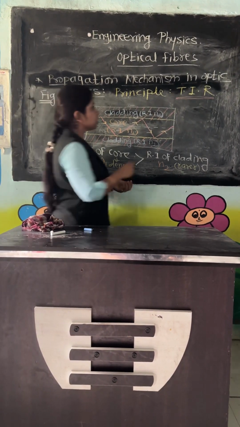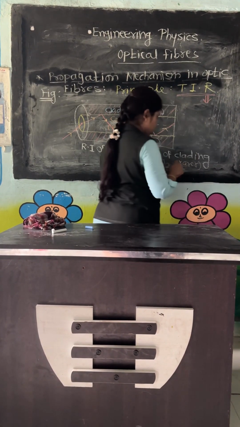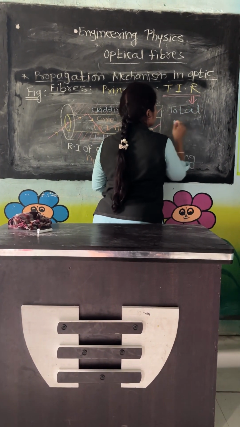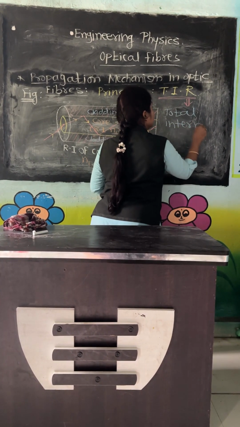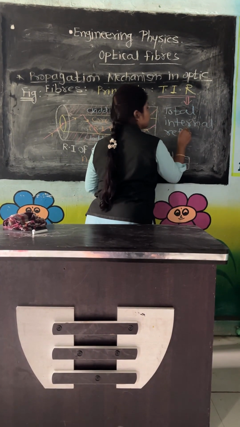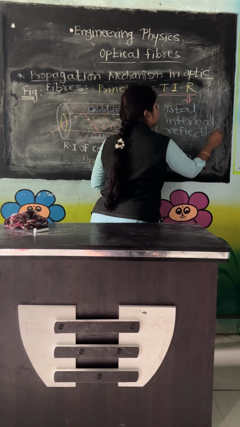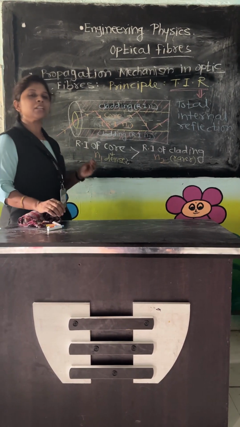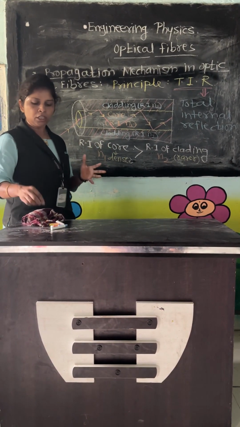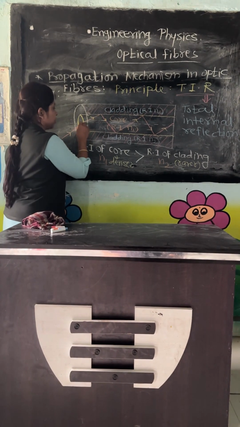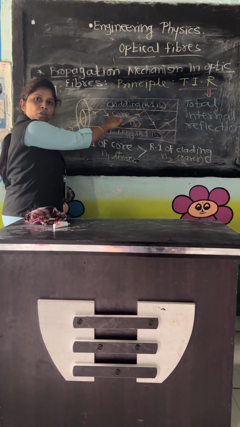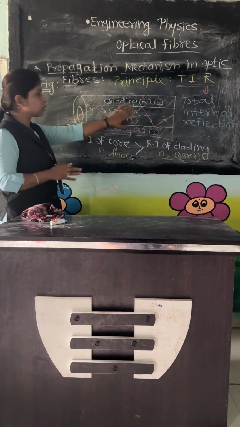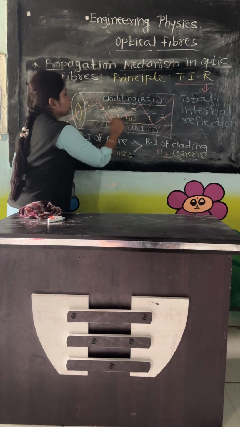So listen again to the definition for TIR. TIR stands for what? Total internal reflection. Let's see its definition. Total internal reflection is the phenomenon in which the light ray is confined into the core. Confined means what? It is enclosed into the core while traveling.